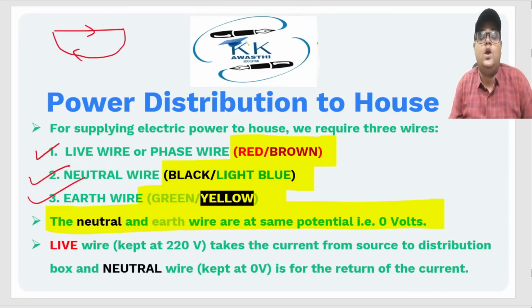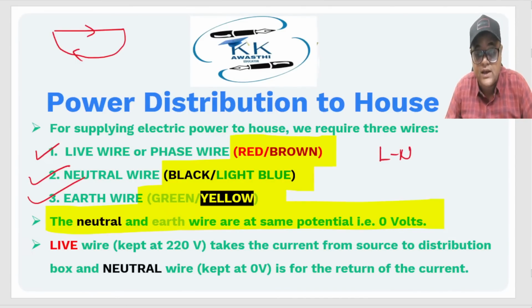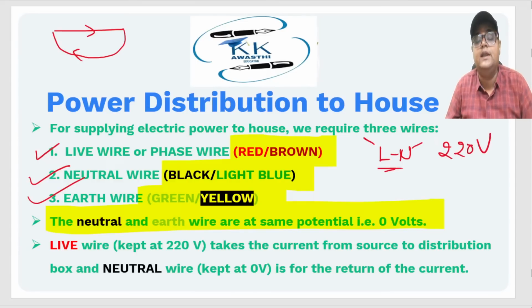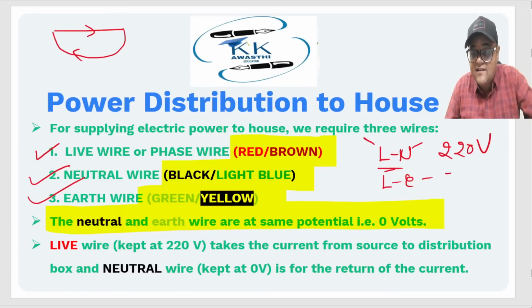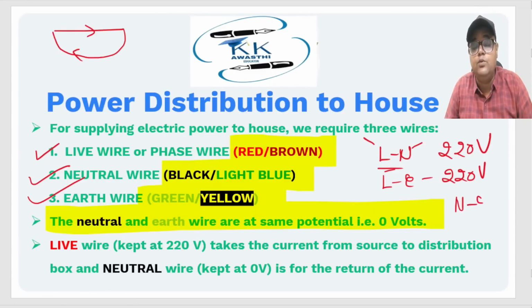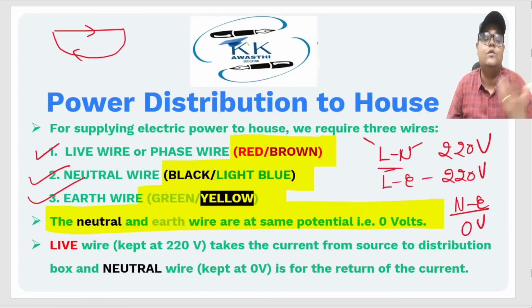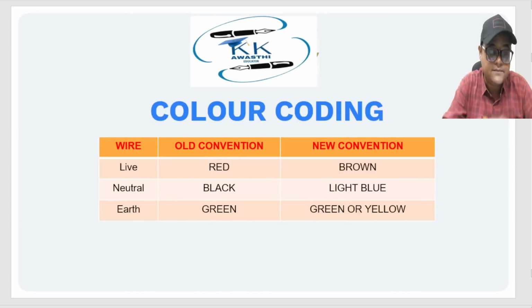Now 2-3 basic questions arise. What is the potential difference between live and neutral? See, neutral is at 0, live is at 220. So the potential difference is 220 volts. What is the potential difference between live and earth? Again, live is at 220, earth is at 0. So the potential difference is 220 volts. What is the potential difference between neutral and earth? It is 0 volt, because both of them are at 0 volt, right?